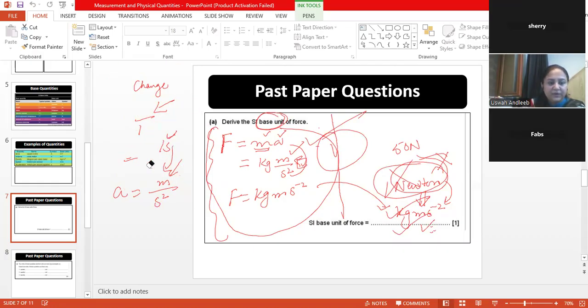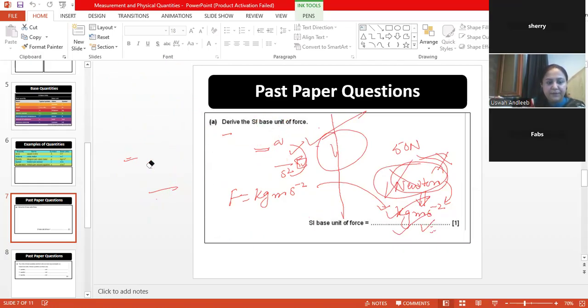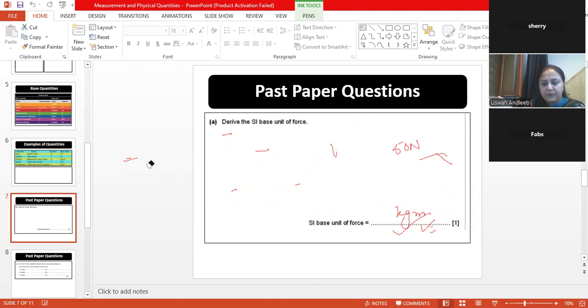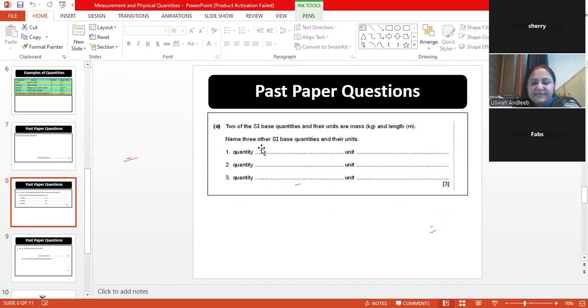Okay, let's look at some other examples from the past papers. Okay, so look, this is a 3 marks question. Two of the SI based quantities and their units are mass and length. He has given you an example of 2 of the quantities and he wants you to write 3 other quantities. So it's a very simple question with which you can easily get 3 marks. So you are not required to write these quantities again over here. Even if mass is a base quantity and you replicate it over here, they will not give you marks.